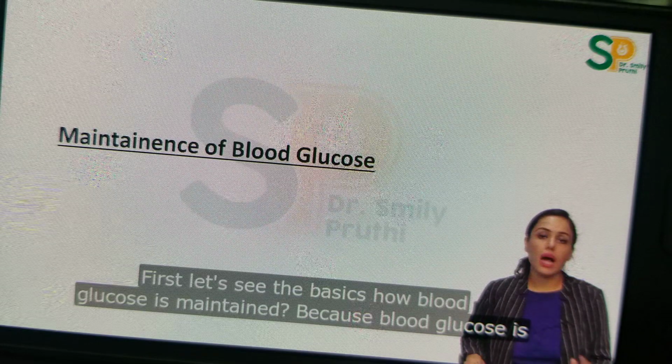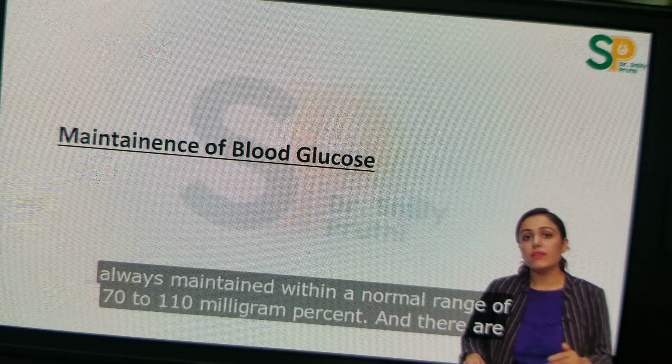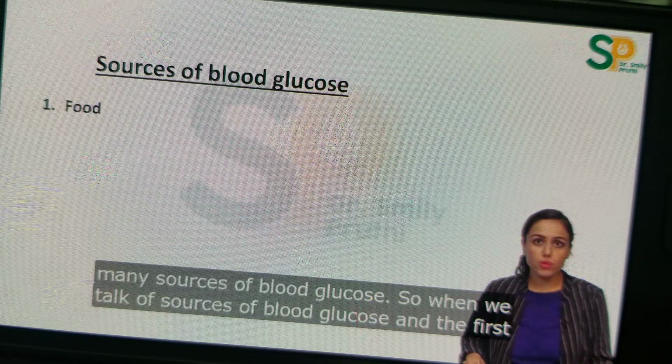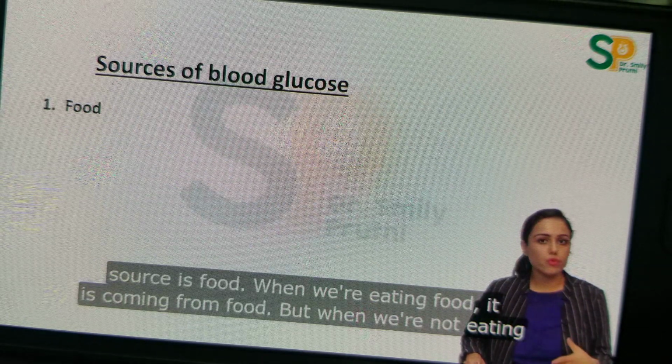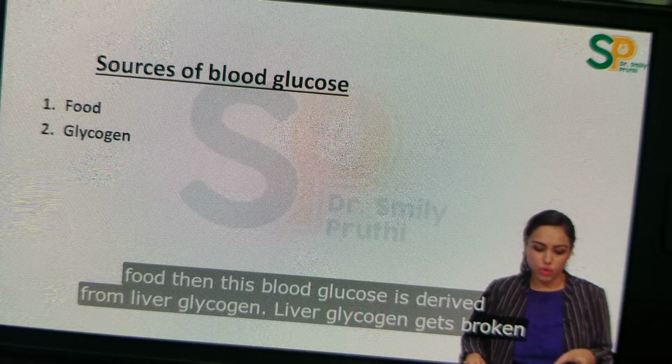First, let's see the basics, how blood glucose is maintained, because blood glucose is always maintained within a normal range of 70 to 110 milligrams percent. And there are many sources of blood glucose. When we talk about sources of blood glucose, then the first source is food. When we're eating food, it is coming from food. But when we're not eating food, then this blood glucose is derived from liver glycogen. Liver glycogen gets broken down to give glucose to blood.